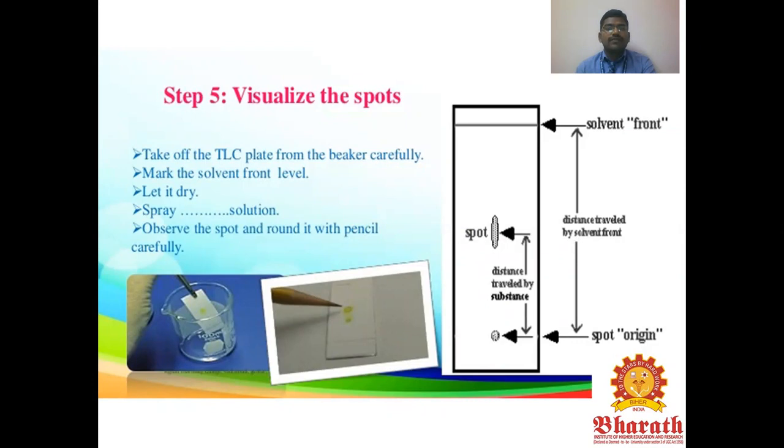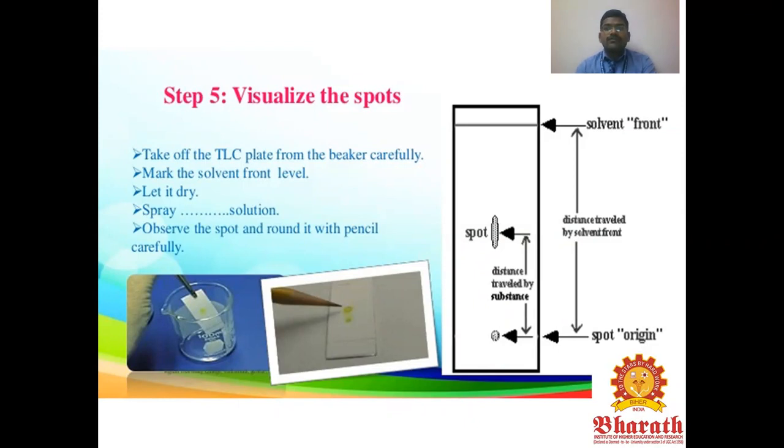Let it dry. After drying the TLC plate and spraying, observe the spots and circle them carefully with a pencil. This shows the distance traveled by the substance. You have to calculate the RF value for the TLC plate: distance traveled by the substance over distance moved by the solvent front. This is the RF value. RF value is equal to the distance moved by the substance divided by the distance traveled by the solvent.